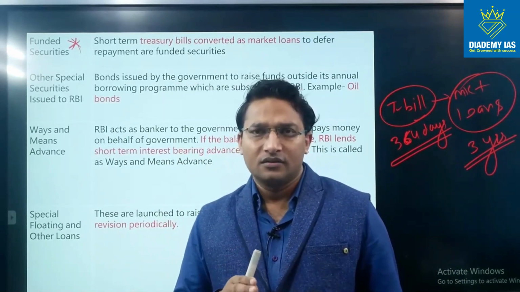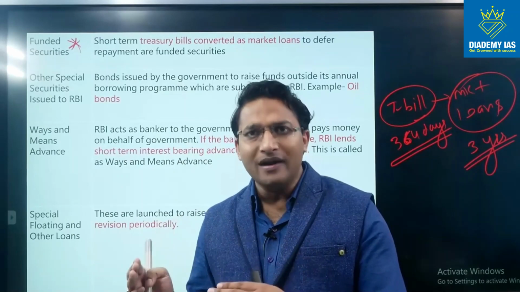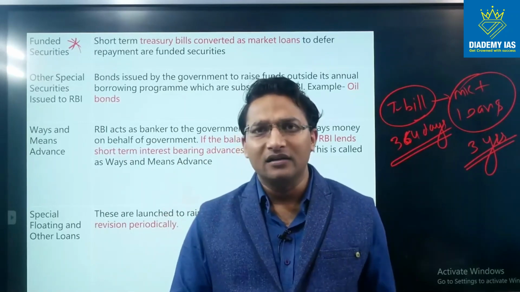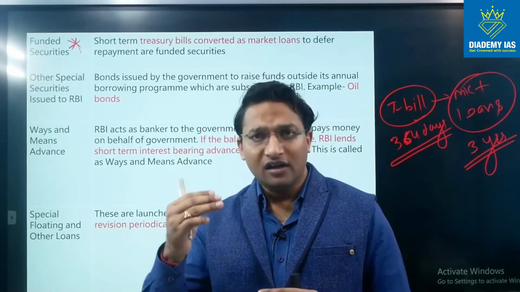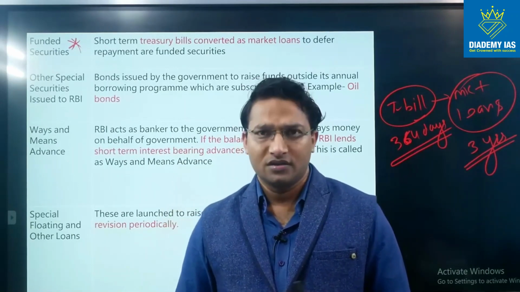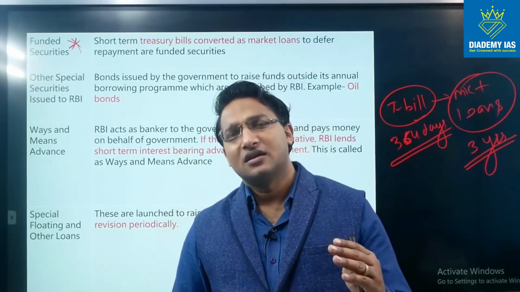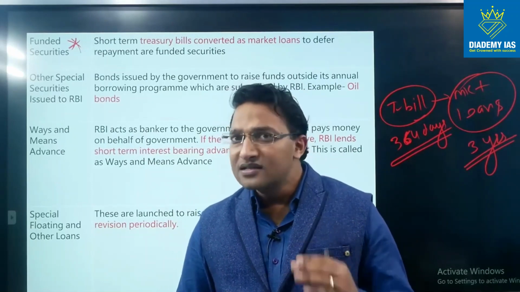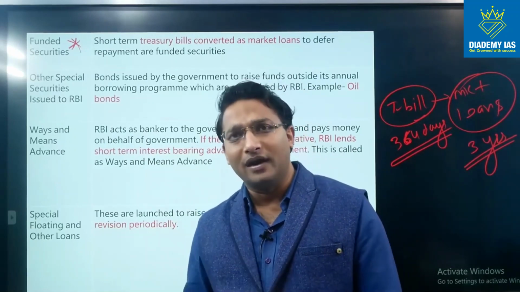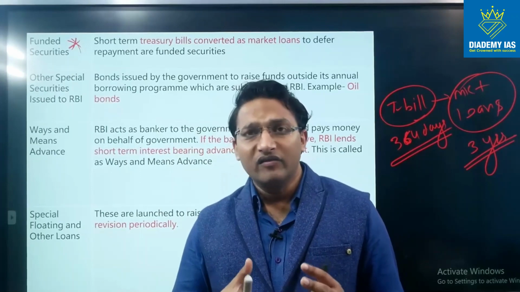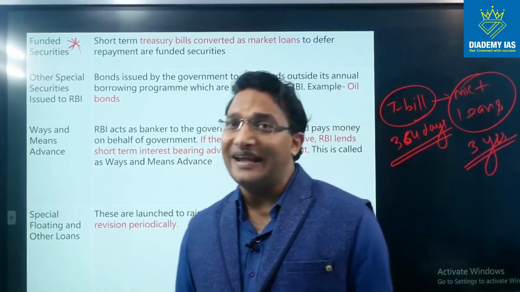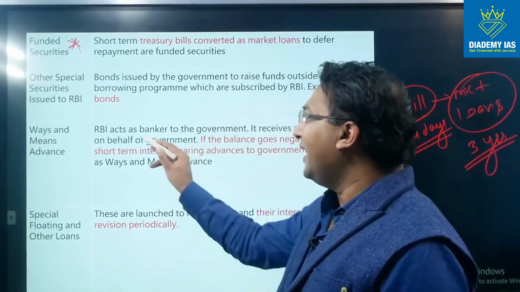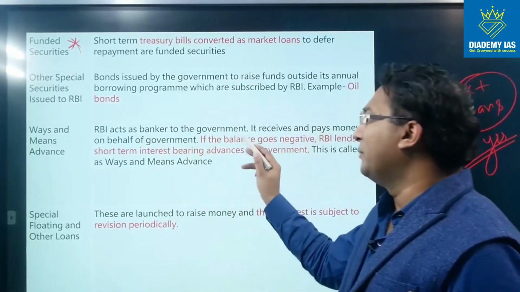Many times the government balance with the RBI comes to negative. That means it comes below 0 rupees. So in such cases, RBI makes the payment on behalf of the government by giving an advance to the government. So this advance is called ways and means advance.